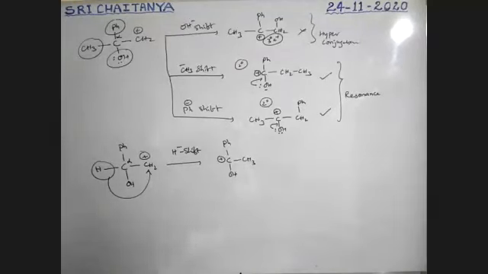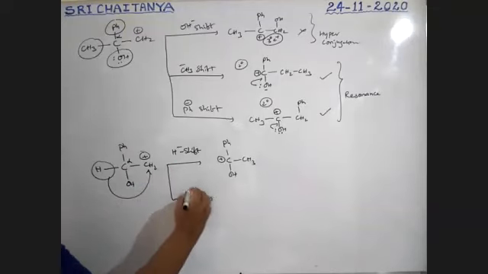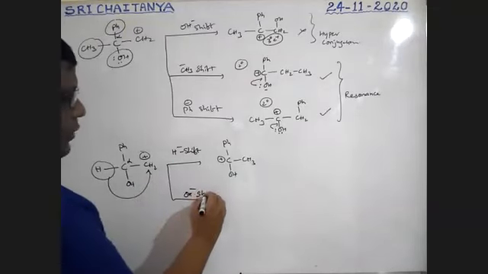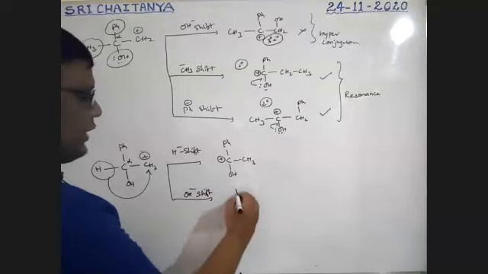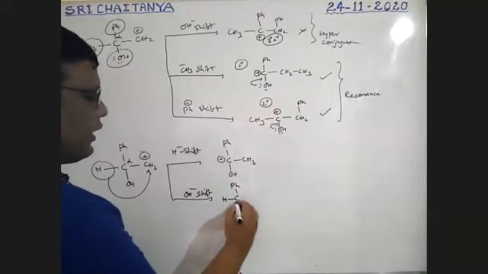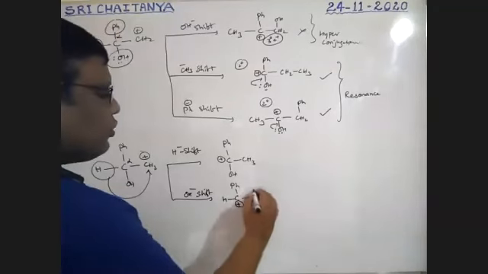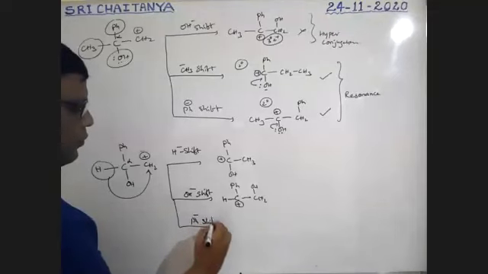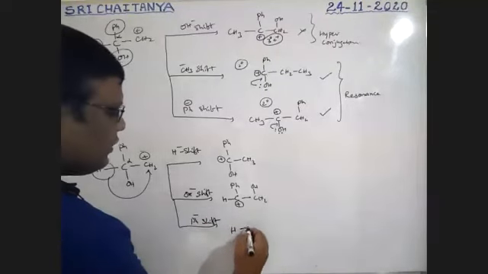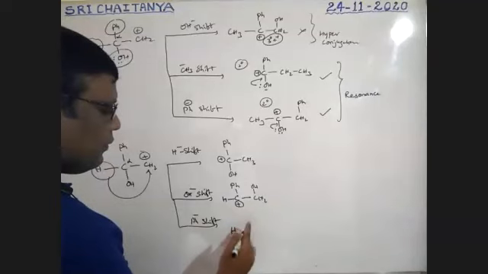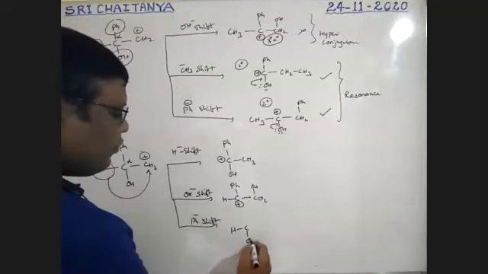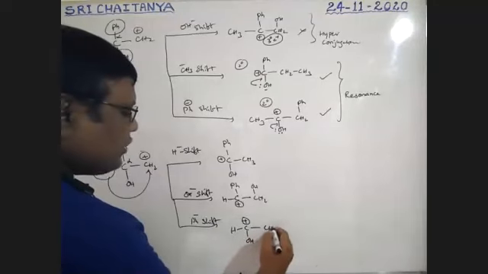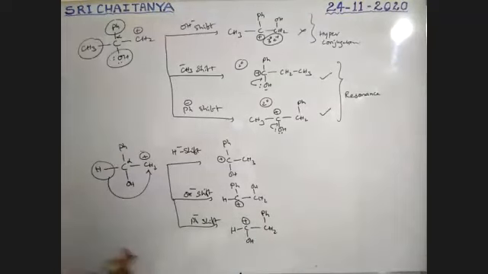Okay. Next, OH minus shift. That is CH, phenyl ring gets positive charge, CH2 OH. Next, Ph minus shifted. That is H, OH gets positive charge, CH2 Ph. Tell me, among these three, which is possible?